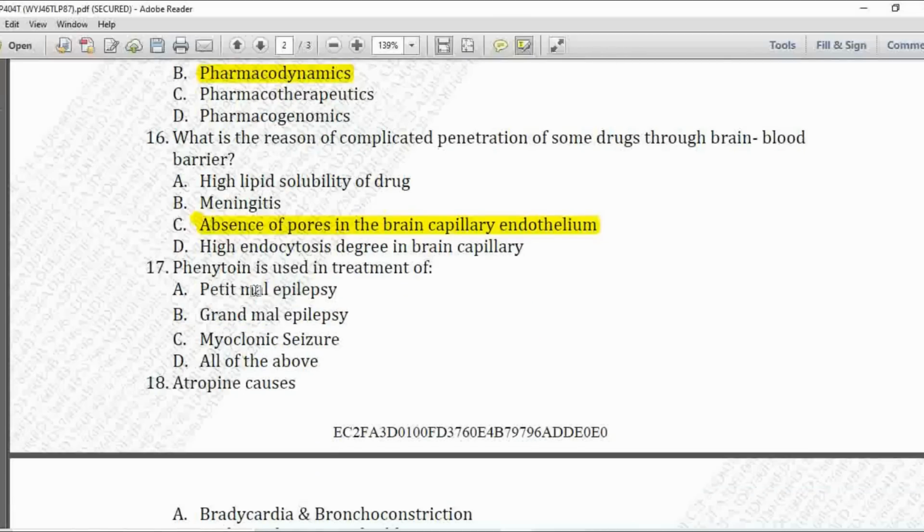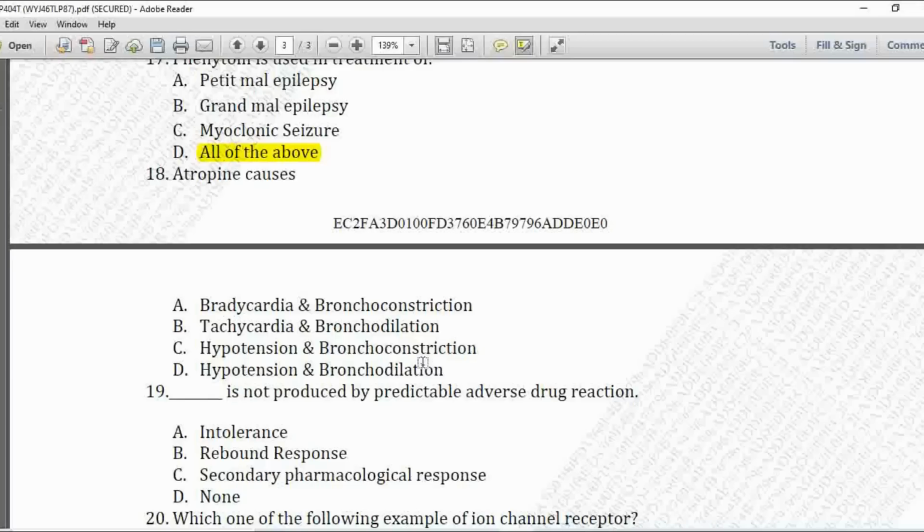Next MCQ 17. Phenytoin is used in treatment of option A is petit mal epilepsy, B is grand mal epilepsy, C is myoclonic seizures, and D is all of the above. So phenytoin is used in the treatment of all types of epilepsies and seizures. So option D is correct, that is all of the above.